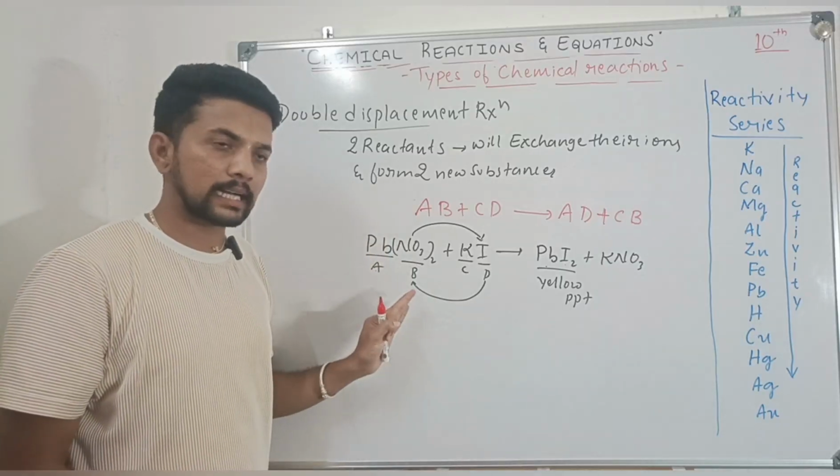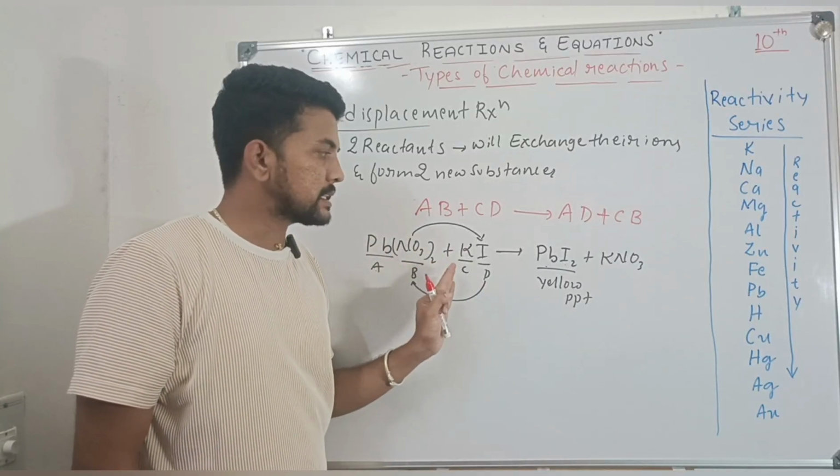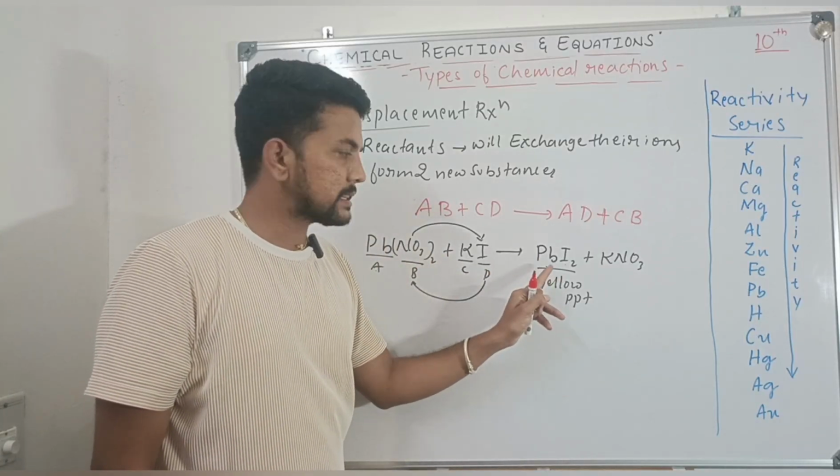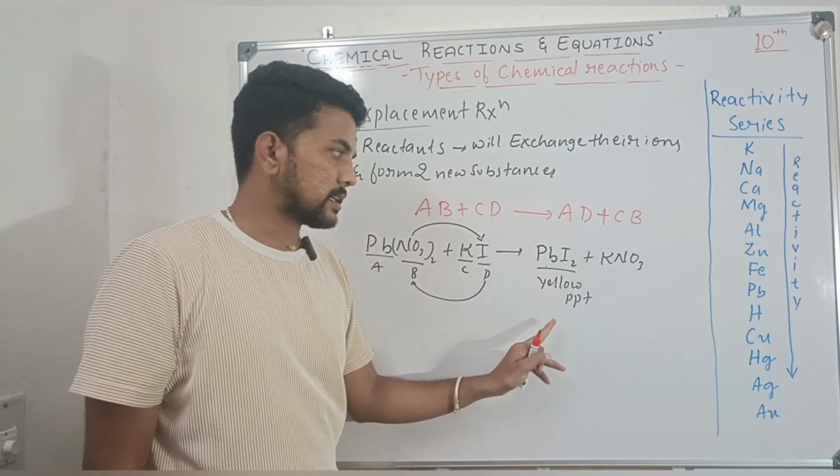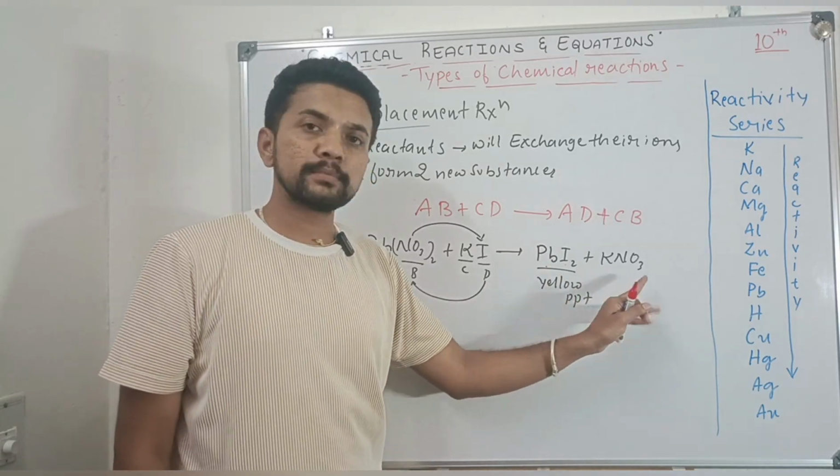When lead nitrate reacts with potassium iodide, there is a formation of lead iodide, a yellow colour precipitate, along with the formation of potassium nitrate.